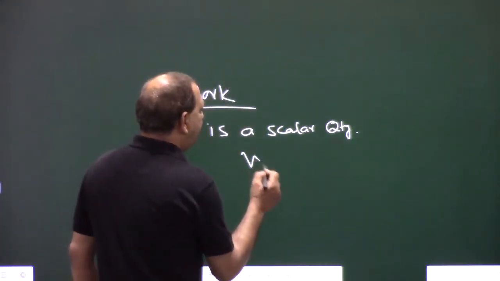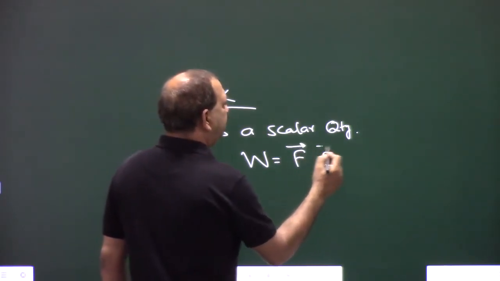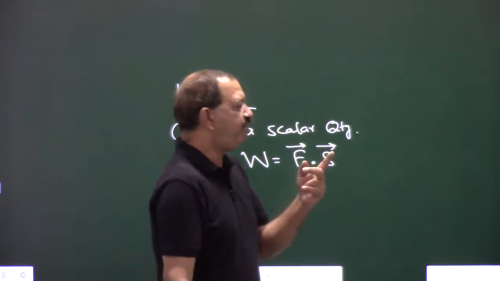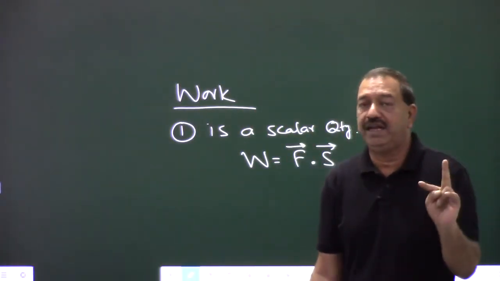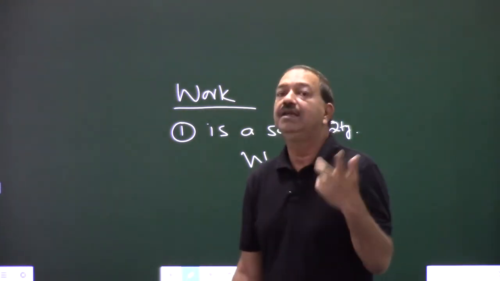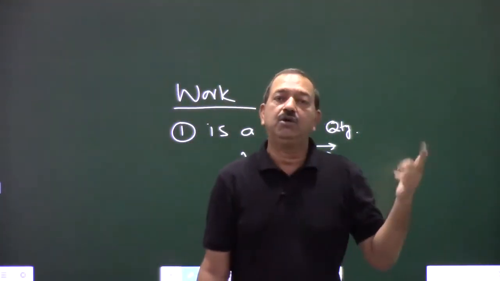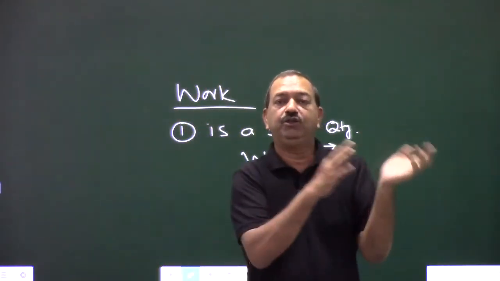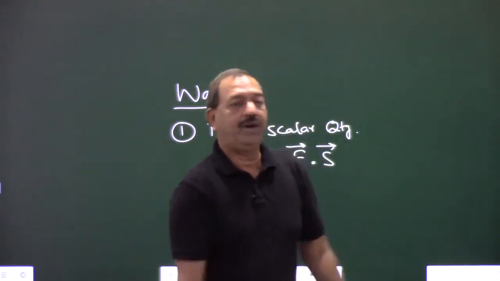So W is equal to force and displacement. ये भी vector, तो इसको हम बोलते हैं dot product. In fact, जो vector quantities होती हैं, उनके दो different type of products होते हैं. One is called the dot product and one is called the cross product. The dot product is also called the scalar product. In this product, when we multiply two vector quantities to each other, they result in a scalar quantity.